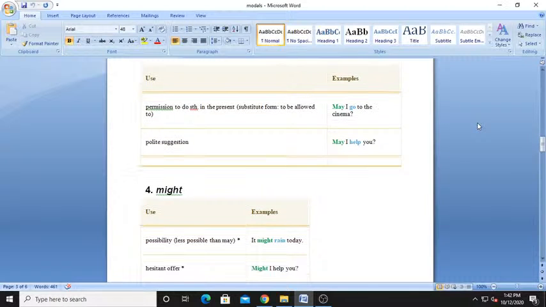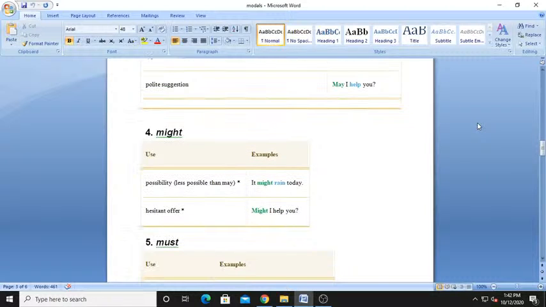Now next is when to use might. Same only, but possibility is also there, but less possible than may. In may the possibility is higher, but in might it is a little less. See, it might rain today, meaning the possibility is very less.